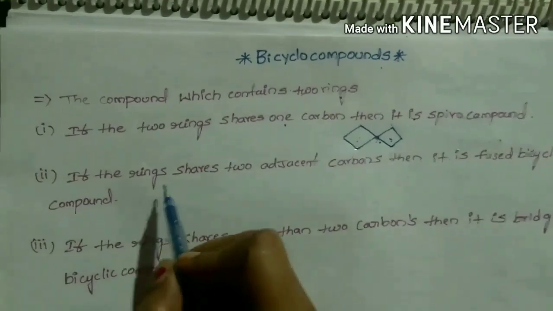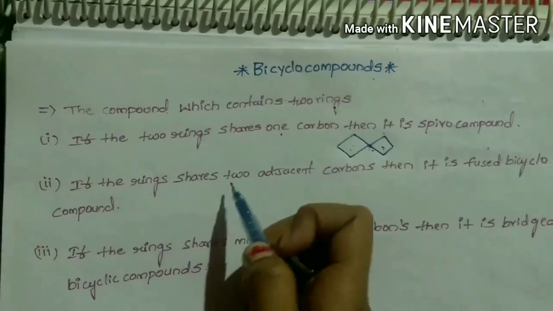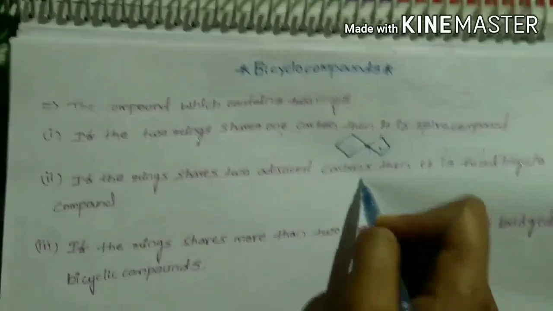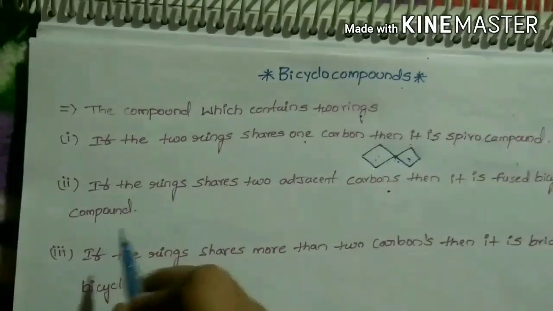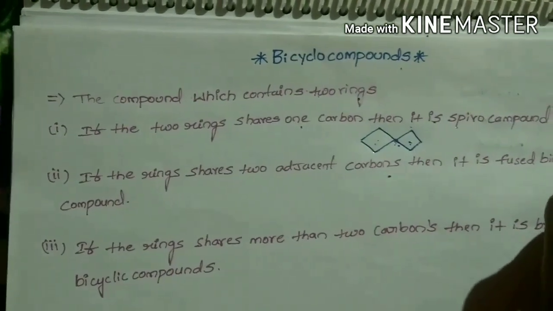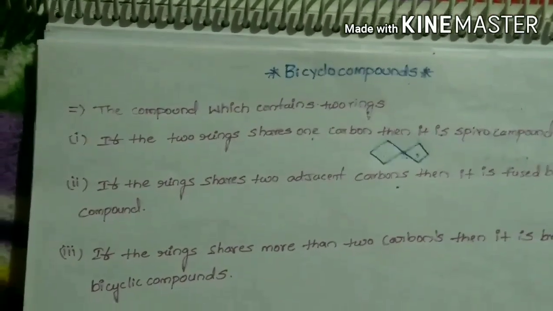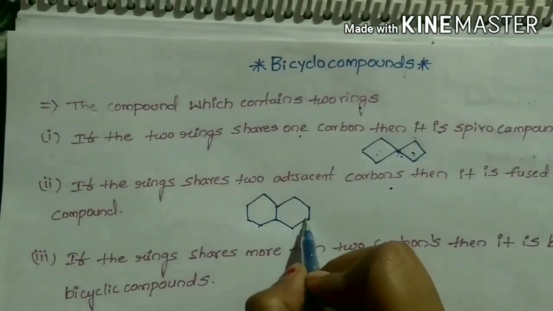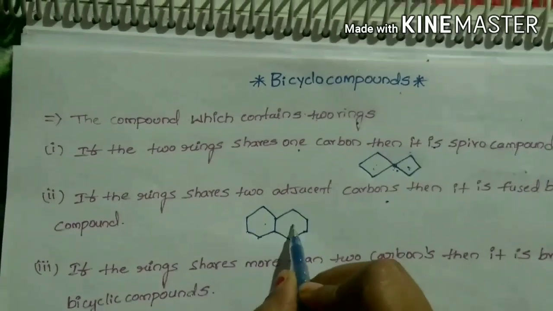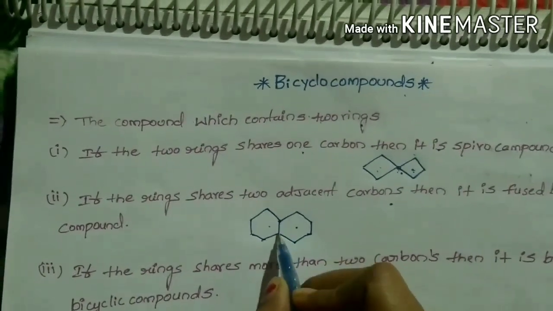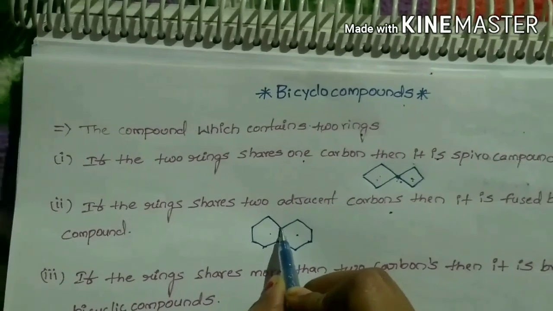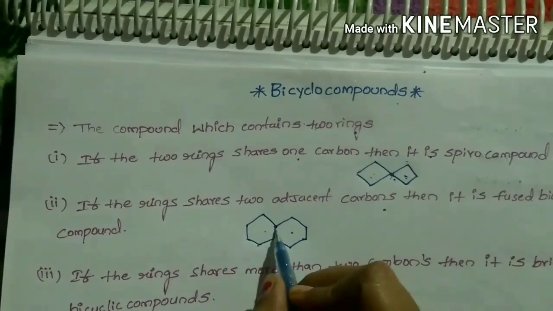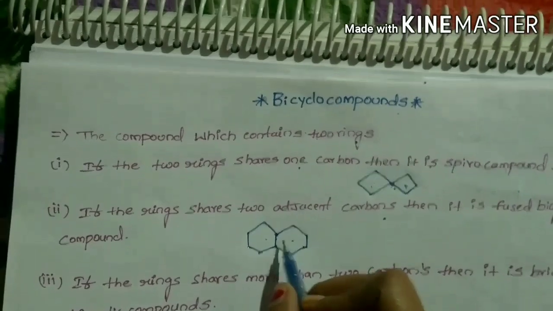Next, if the rings share two adjacent carbons, then it is called a fused bicyclic compound. For example, this compound contains two rings shared by two adjacent carbons, so it is called a fused bicyclic compound.